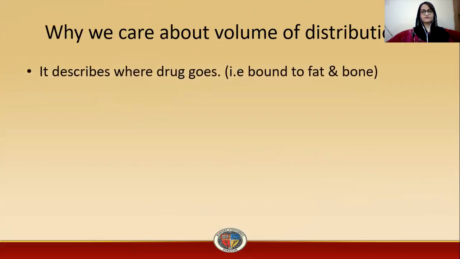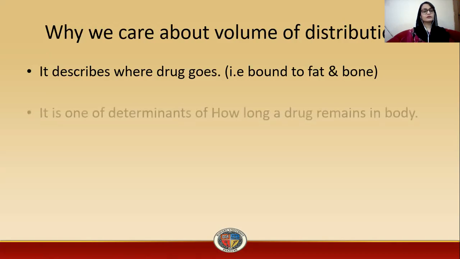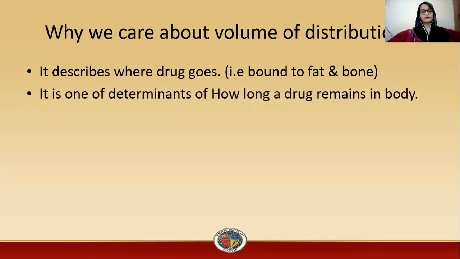In this, we will first consider why we care about volume of distribution. Volume of distribution describes where the drug goes, that once the drug is administered to the body, where it goes, or to which molecule it interacts. Either it binds to fat and bones, or it binds to the protein molecule, or any other action in the body. It is one of the determinants of how long a drug remains in the body, as there are many determinants of how long the drug will stay in the body.